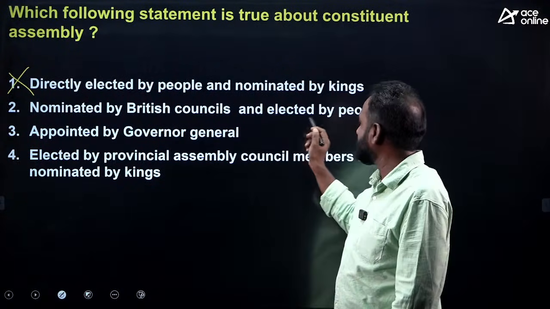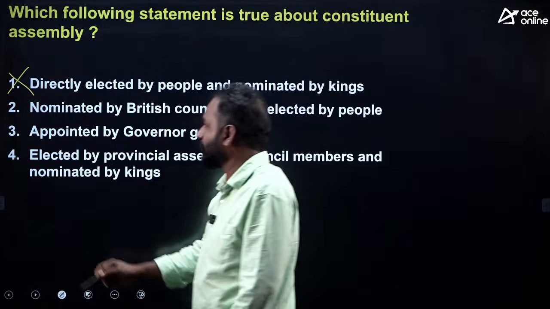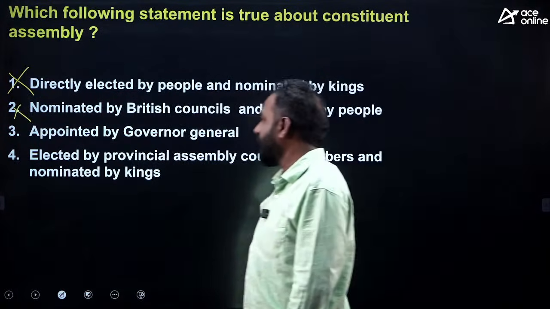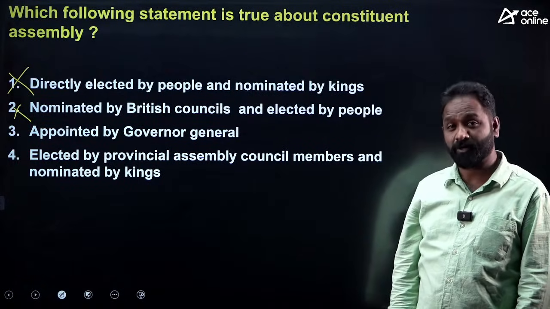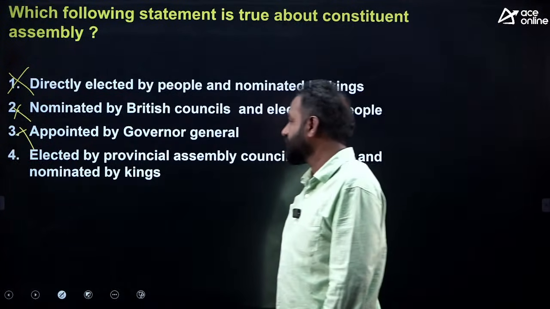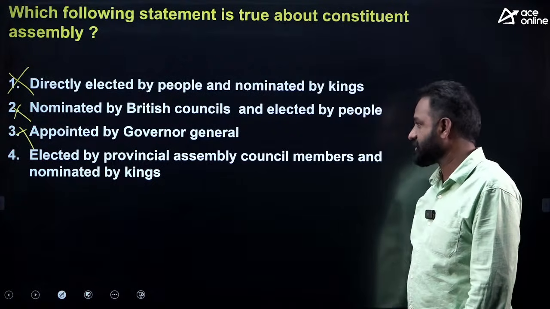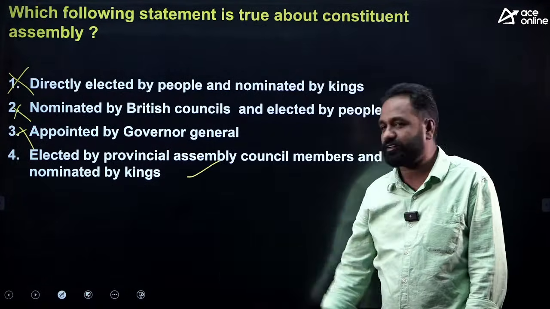Again, it says directly elected by people. Do you think the Constituent Assembly members were elected by people? No. Appointed by the Governor General. Huh? All Constituent Assembly members are appointed by the Governor General? No. Elected by the Provincial Assembly Council members and some are nominated by the kings. Yes, this is the right answer.